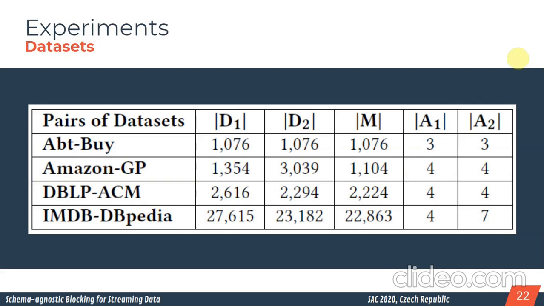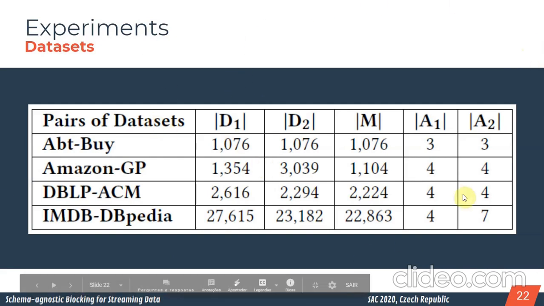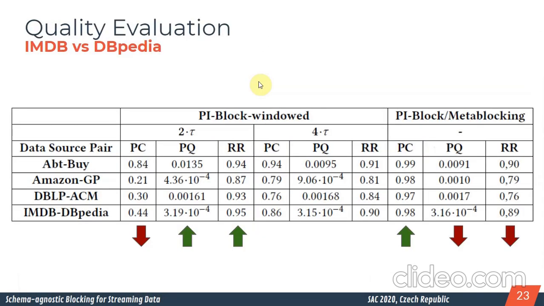We use real-world data sources, and here we have some information about our data sources. We can also check the paper. But when you check the quality evaluation, when we use the window, of course we can have a decrease of the pair completeness, because you are using a window and discarding some entities. But also, since we discard some entities, we increase the pair quality and the reduction ratio. And of course, as we increase the size of the window,